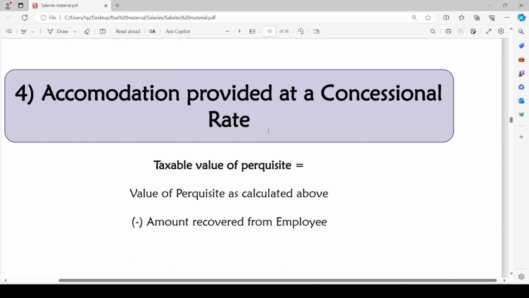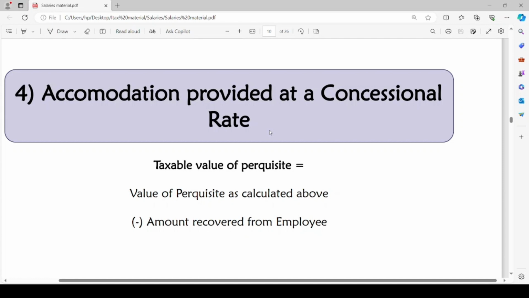Suppose the accommodation is provided at a concessional rate, not fully free. It is provided at a concessional rate. In such a case, the taxable value of perquisite will be calculated as above, and any amount recovered from the employee will be reduced. In the above case, the accommodation is provided free of cost. It is rent free. Now, the accommodation is provided at a concessional rate.